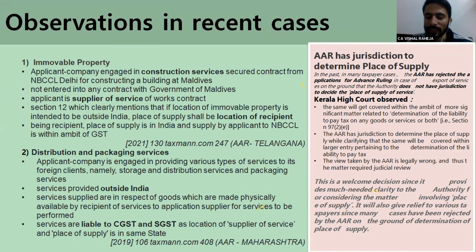However, this ruling has not been followed by AARs till date, and even today we are seeing that almost all applications of advance ruling with respect to place of supply are rejected by merely stating that it is beyond the scope of AAR.